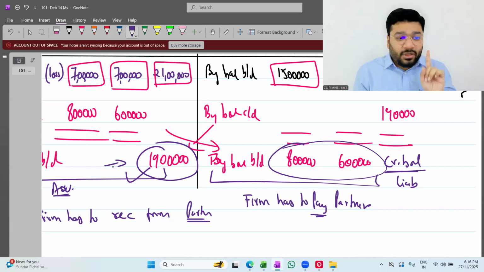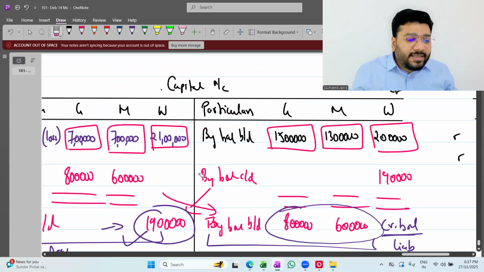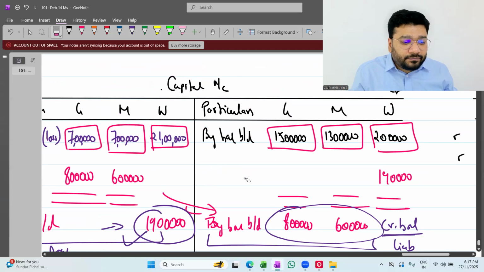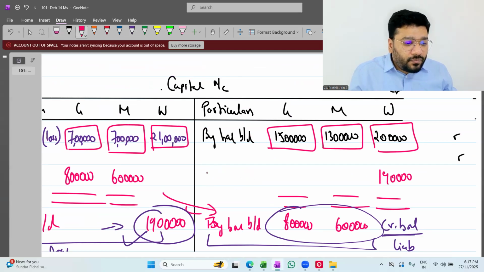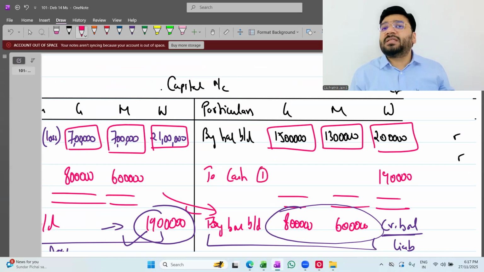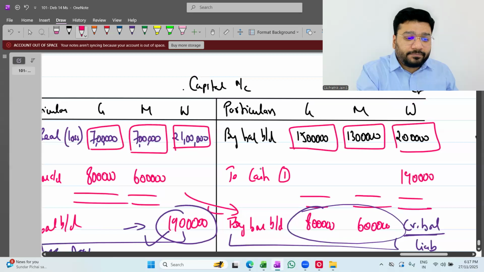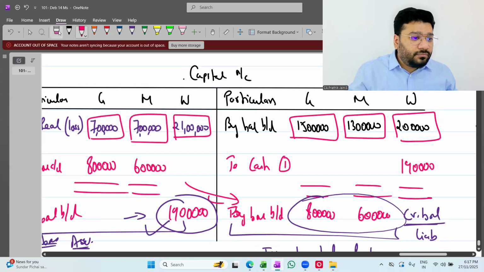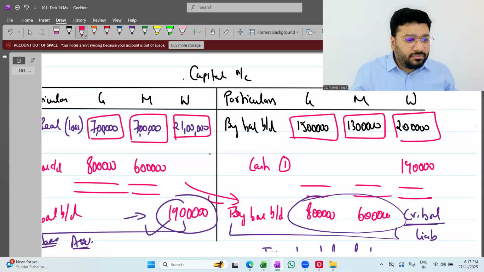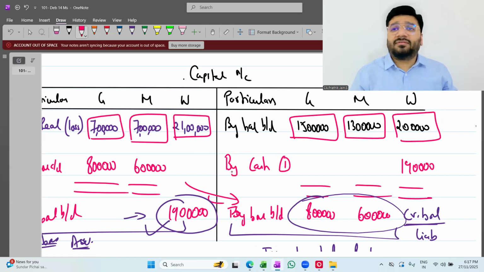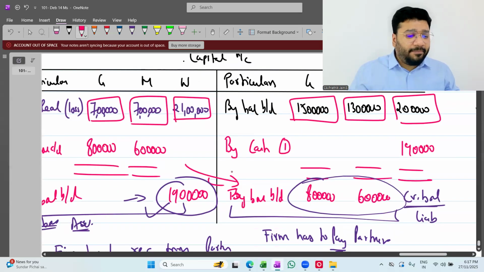Okay, not okay? So this balancing figure, what we have done in pencil, was just to understand how much money this fellow has to bring in. Now, you will erase it and write how much? To cash, 19 lakh rupees. This is the first item that I'm recording. Okay, not okay? In "to" and "by". Okay, now okay.